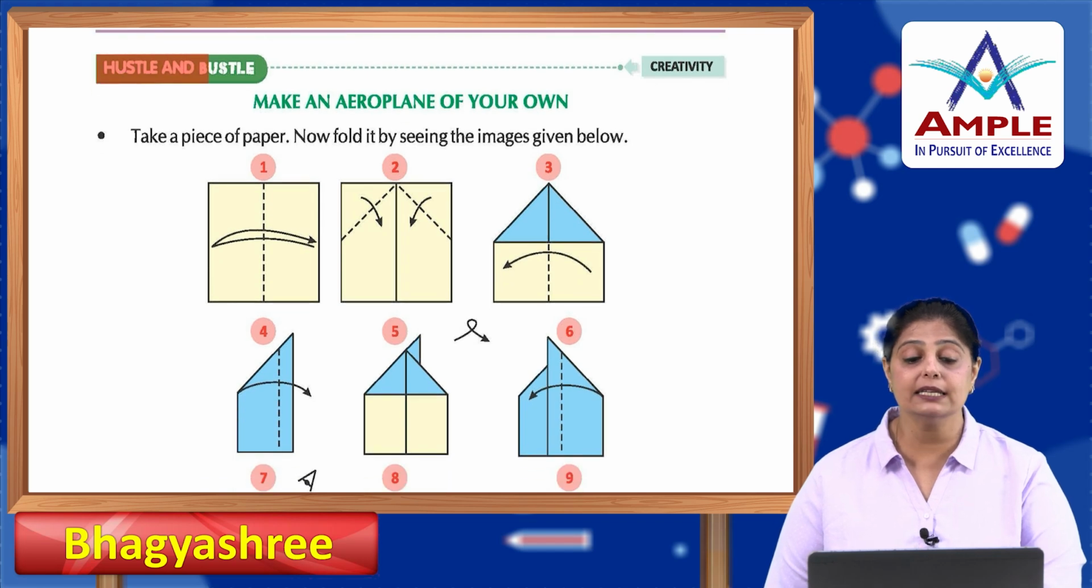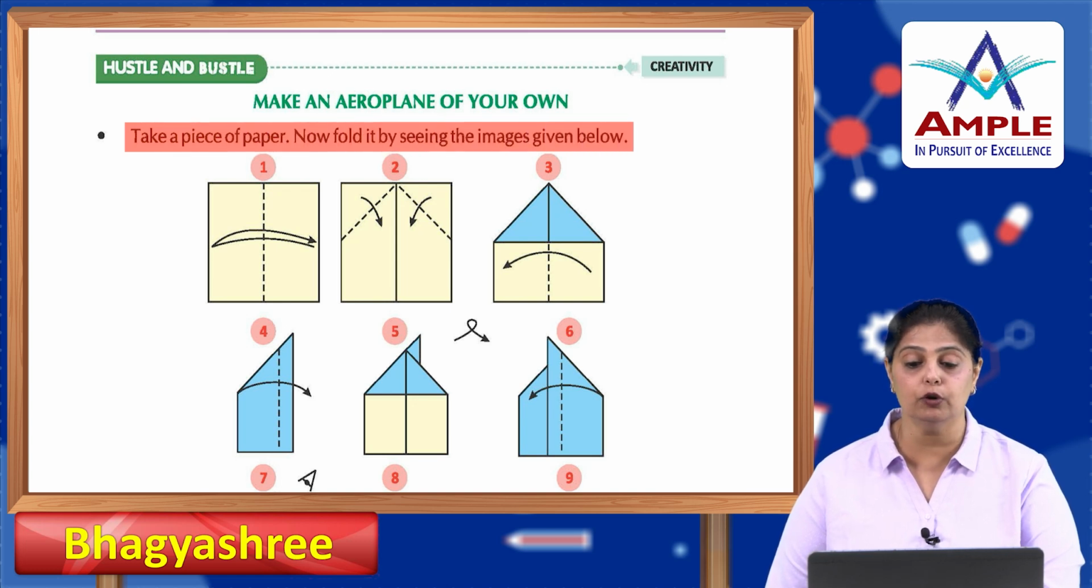Okay? Now, hustle and bustle. You have to make an aeroplane of your own. You have to take a piece of paper, fold it by seeing the images given below. You have different steps. There are 9 steps involved. So, follow these steps and make your own aeroplane.